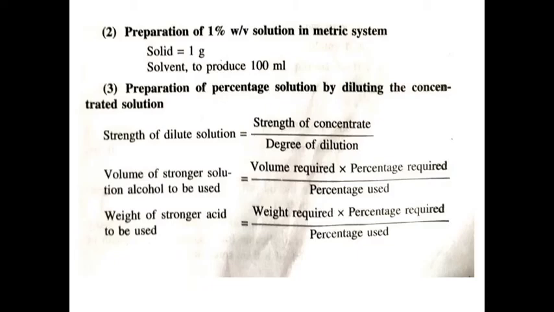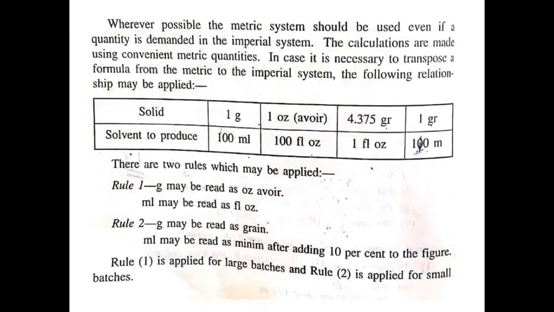Next, preparation of percentage solution by diluting the concentrated solution. For this, strength of dilute solution equals strength of concentrate upon degree of dilution. Volume of stronger solution or alcohol to be used is equal to volume required into percentage required upon percentage used. Like weight of stronger acid to be used is equal to weight required into percentage required upon percentage used.